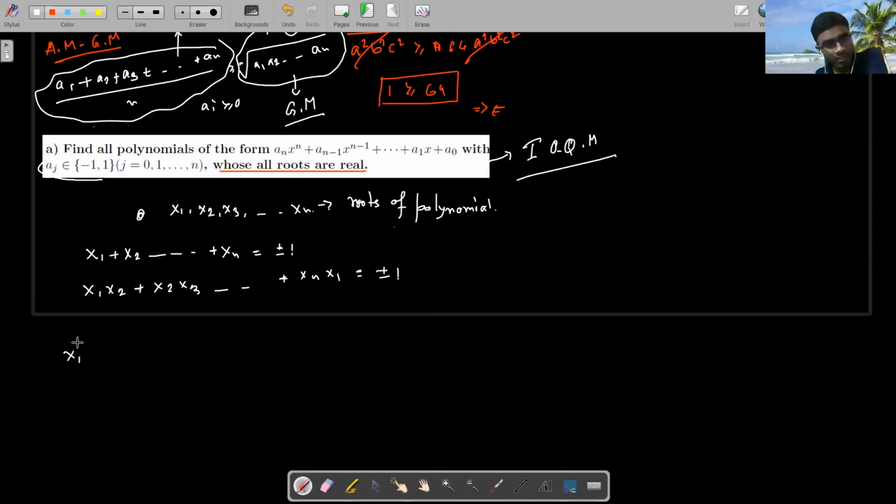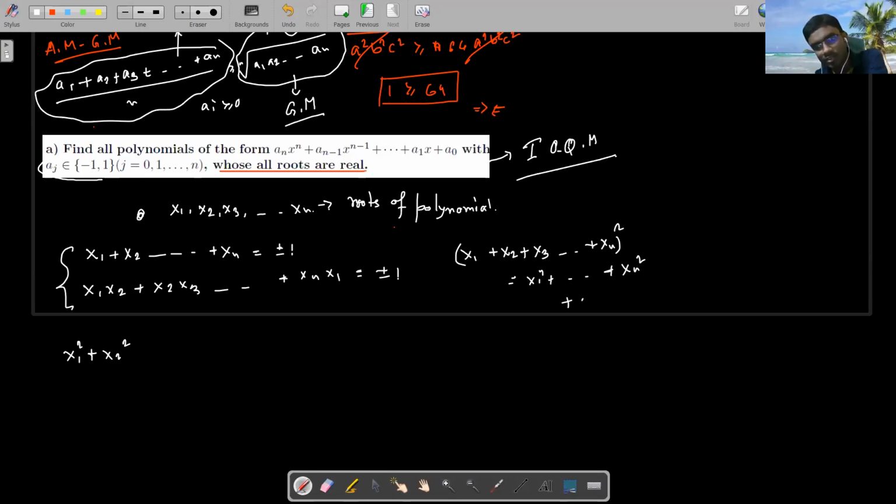Now I am looking at x1 square plus x2 square. Whenever you have these, what comes to your mind? Something like a square. This formula comes to mind: (x1 plus x2 plus x3, so on up to xn) squared is equal to x1 square plus so on up to xn square plus twice the sum of x1 x2 and so on up to xn x1. Always remember this formula, you can play with it; it is really important.